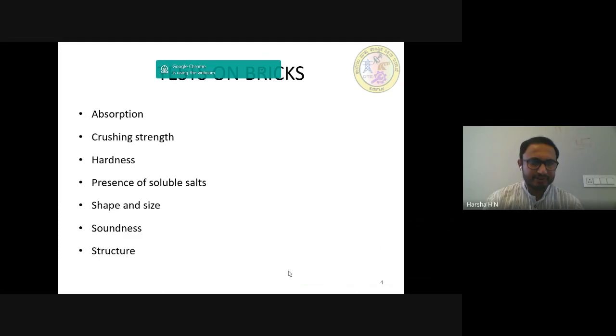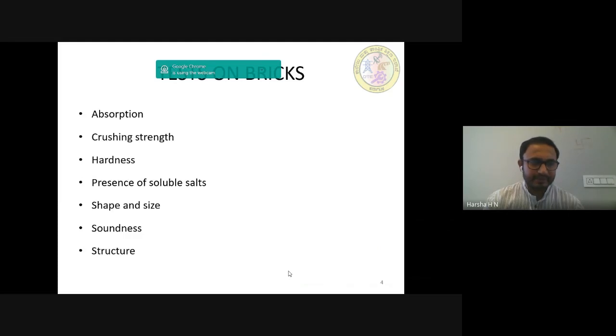Second one, crushing strength. The crushing strength of a brick is found out by placing it in a compression testing machine. It is pressed till it breaks. As per the IS code 1077-1970, the minimum crushing strength should not be less than 3.5 Newton per mm square. Bricks with crushing strength of about 7 to 14 Newton per mm square are graded as A, and those having greater than 14 Newton per mm square are graded as AA.